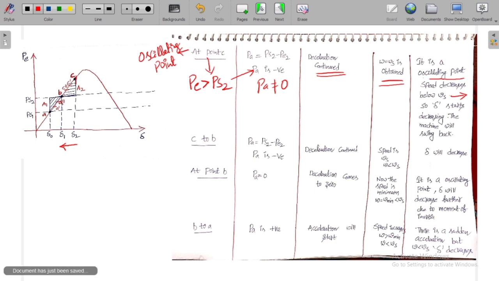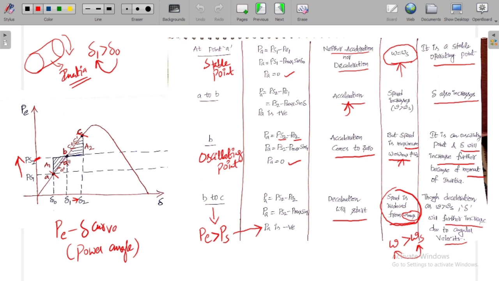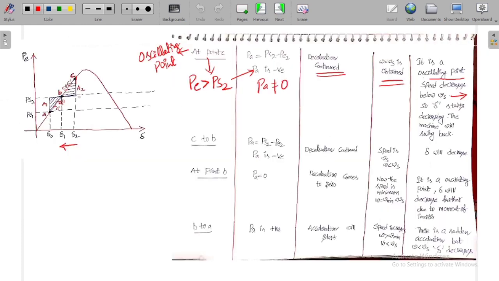If you observe here in this diagram, the delta moves in this direction. Delta increased first from delta 0 to delta 1, then from delta 1 to delta 2. This is the movement of delta. Now exactly at point C the delta starts reducing. So it is called swinging back, where the delta value is reducing from the increased value. This process is called swinging back, or swing back, right?